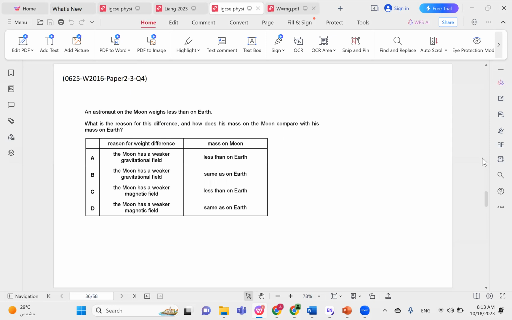An astronaut on the moon weighs less than on Earth. What is the reason for this difference, and how does his mass on the moon compare with his mass on Earth? So, of course, mass on the moon has to be the same as on Earth. We know this for a fact. Why? Because the moon has a weaker gravitational field or magnetic field. Obviously, gravitational field. So the correct choice here would be choice B.